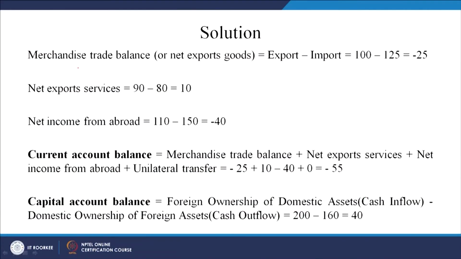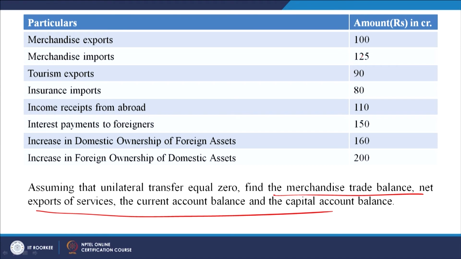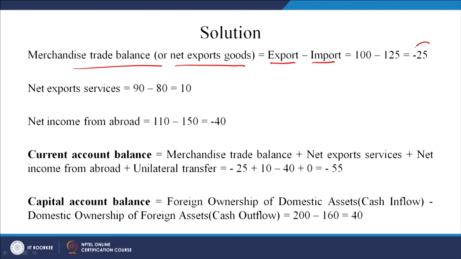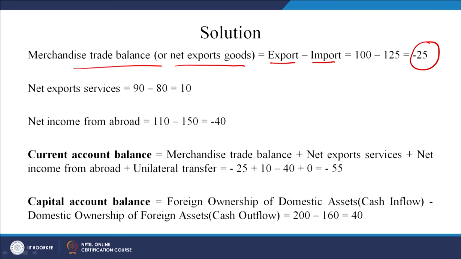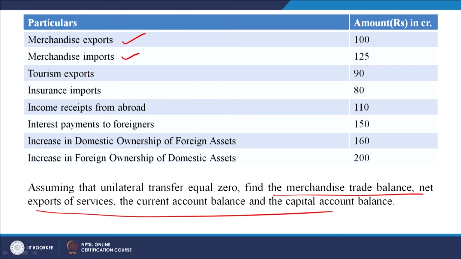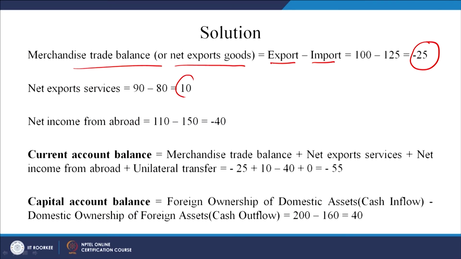So, merchandise trade balance, or net export of goods, is equal to exports minus imports. So, which is how much? Exports was 100, imports was 125. So, you imported more. So, that is minus 25. Okay. Net export of services. Let us see how much it is: 90 minus 80. So, tourism exports, insurance imports, right. So, 90 minus 80 is 10.